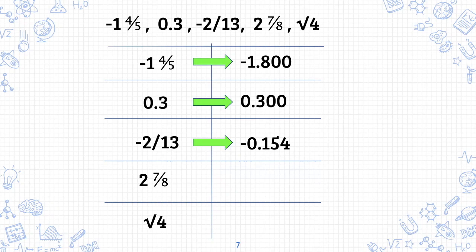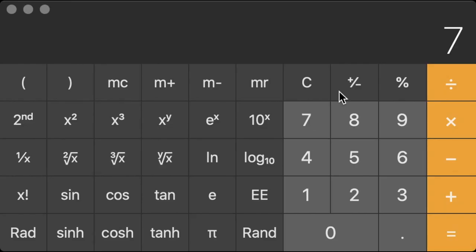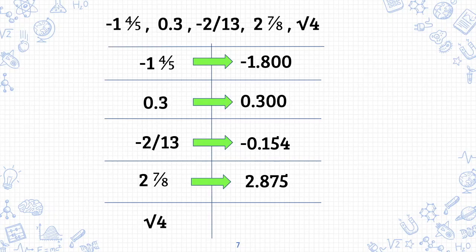Again, because there's a whole number in the fraction, there'll be a whole number in the decimal. So we'll just write 2, and then we will divide 7/8, so 7 divided by 8, and you should get 0.875. So when we write it in our T-chart, it will be 2.875.